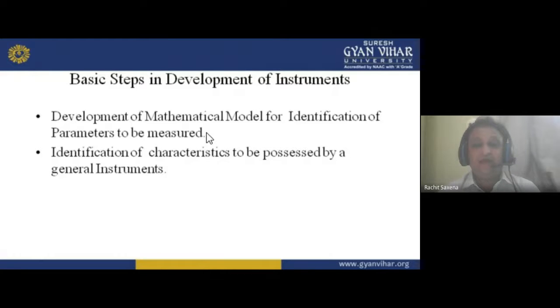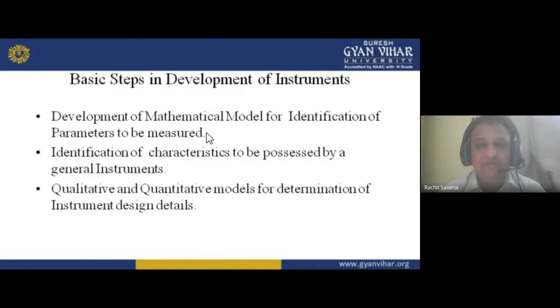Secondly, identification of the characteristics to be possessed by general instruments. Which type of characteristic does a general instrument need? It is PMMC, permanent magnet moving coil, it is moving iron, whatever. Which type of instrument is this? So you have to look after it, work for it, think for it, and do it. First make a mathematical model, then decide which characteristics you want in the general instruments, so you have to think for it.